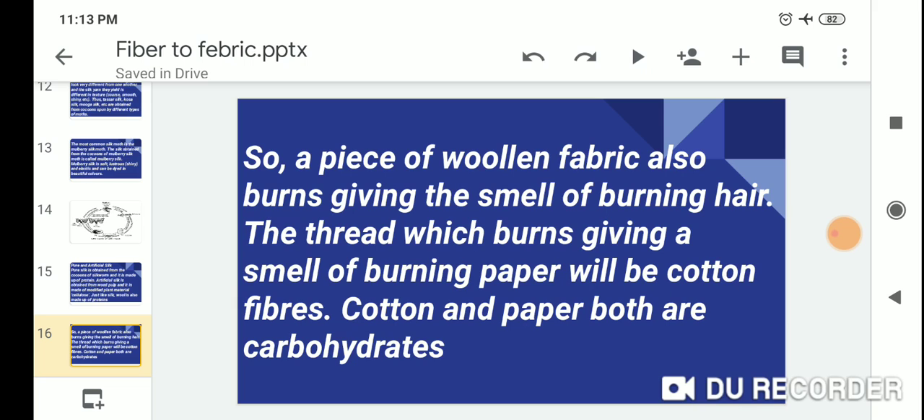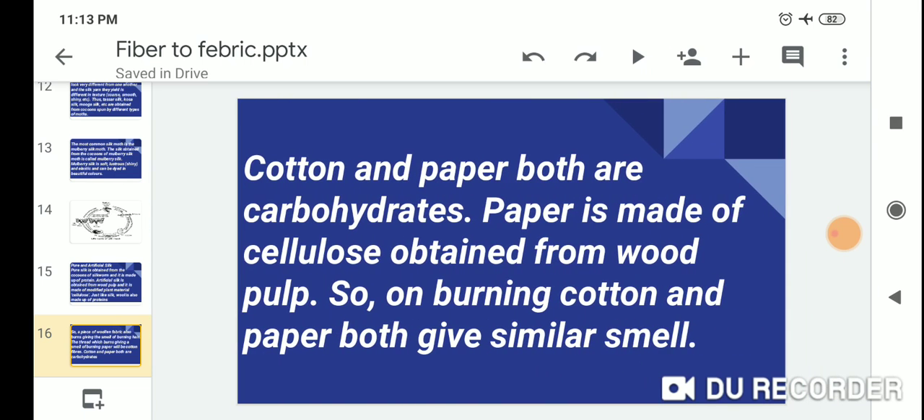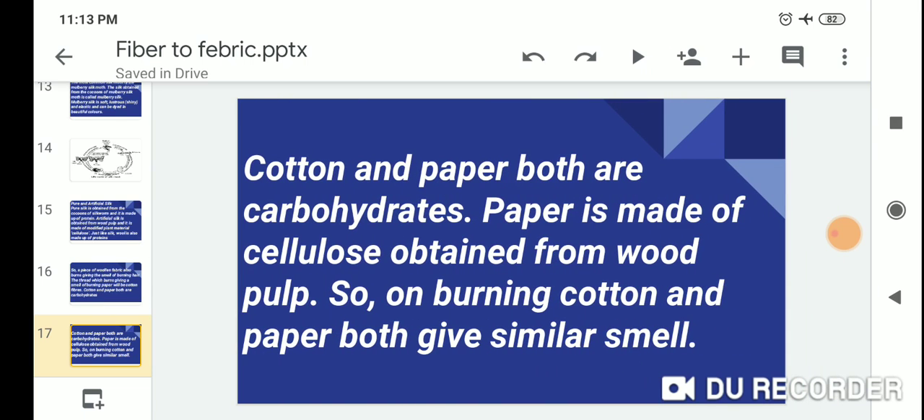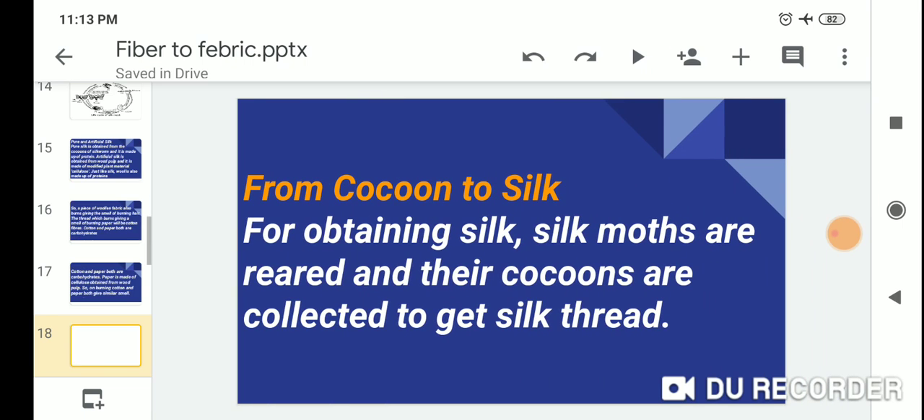Cotton and paper both are carbohydrates. Paper is made of cellulose obtained from wood pulp. So on burning, cotton and paper both give a similar smell.